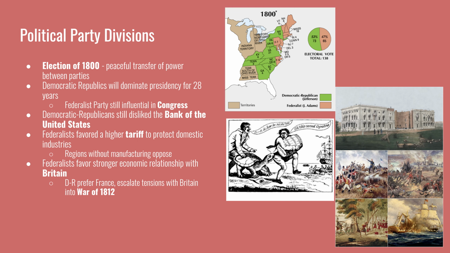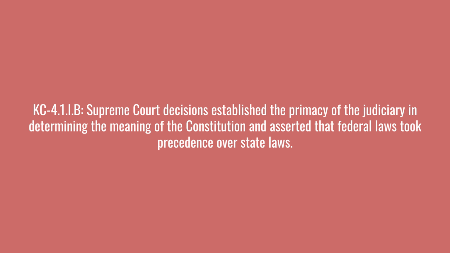The pictures on the right show different moments in the war, from naval battles to land battles, the White House being burnt down by the British, and Andrew Jackson rising to prominence through his victory at the Battle of New Orleans. In this period, the Supreme Court rises to its current status as a co-equal branch in the federal government. The key concept says the Supreme Court's decisions establish the primacy of the judiciary in determining the meaning of the Constitution and asserted that federal laws took precedence over state laws.